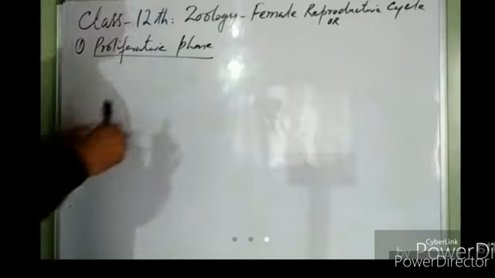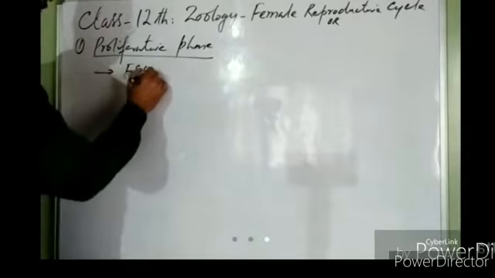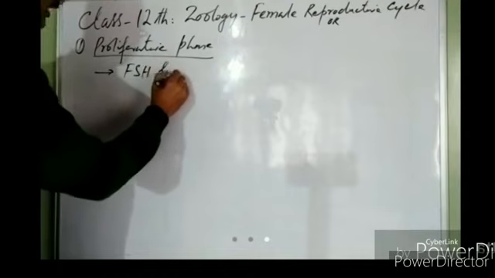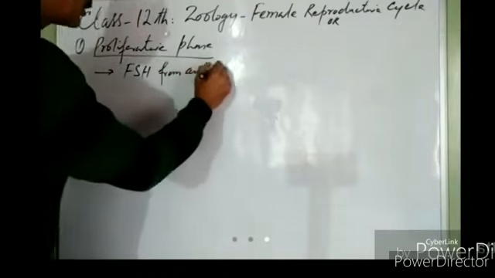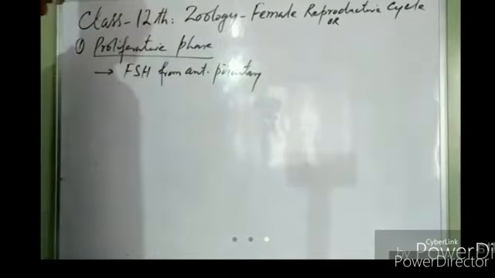So in this proliferative phase, under the influence of follicle stimulating hormone from the anterior pituitary, the anterior pituitary secretes a hormone, follicle stimulating hormone, right?